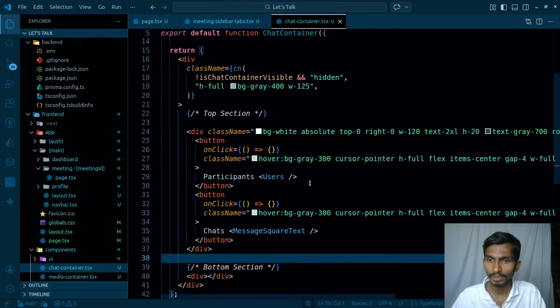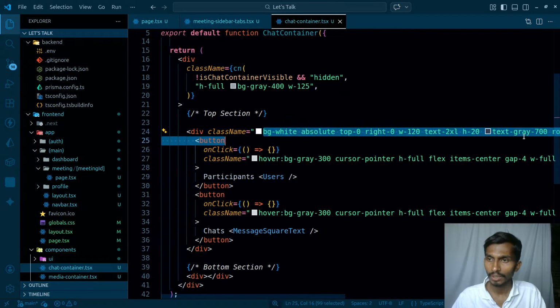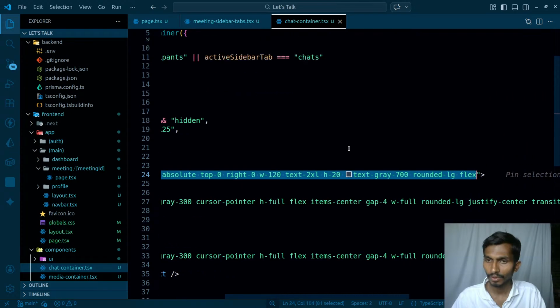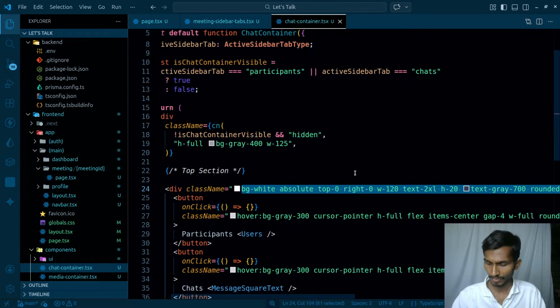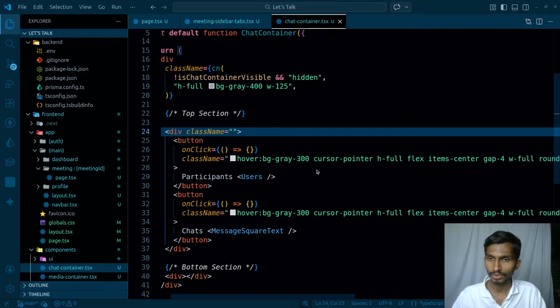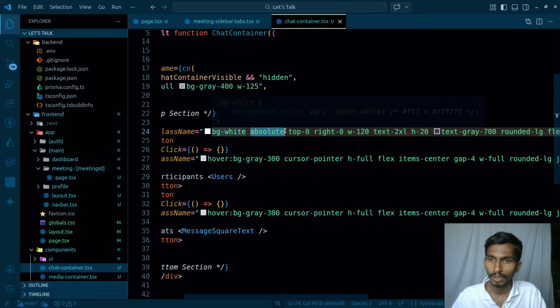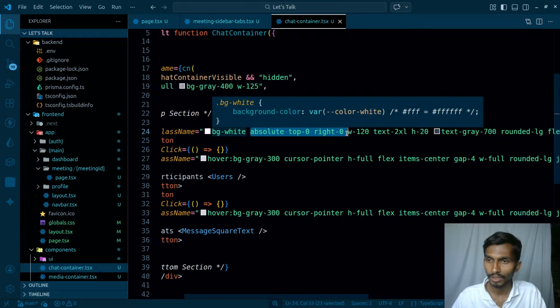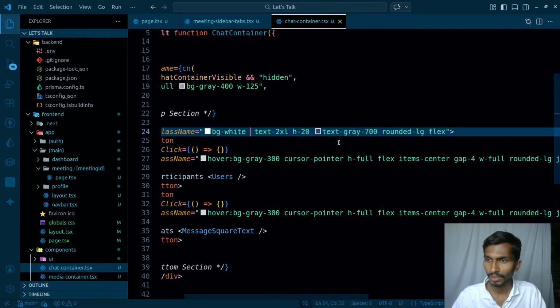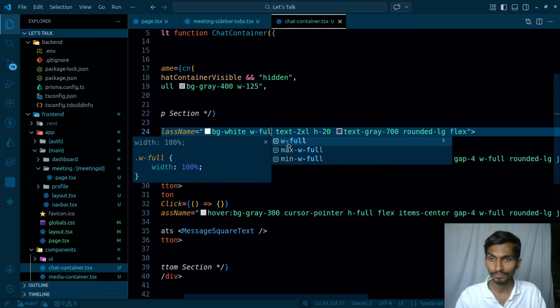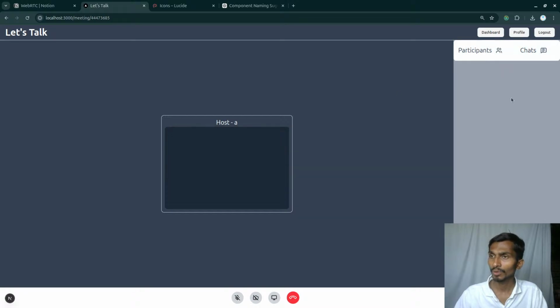So let's come back here, and I'm gonna be removing all the designs that I have. This button section should contain this much. So this is how it's gonna be looking like. And as I had the giant BG white, absolute top 0, I'm not gonna be making them absolute top 0, top right, width 120. Let's not have this. Text 2XL, that's okay, let it be. Text gray 700, rounded flex large. Oh, large, not allergy, I said. And width is gonna be full. Let's see. So this is how they are gonna be looking like.